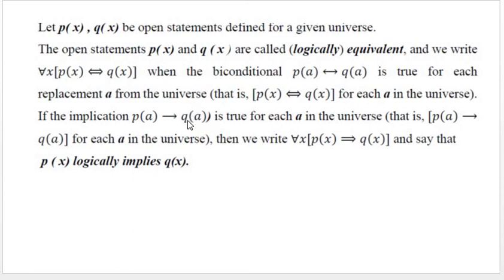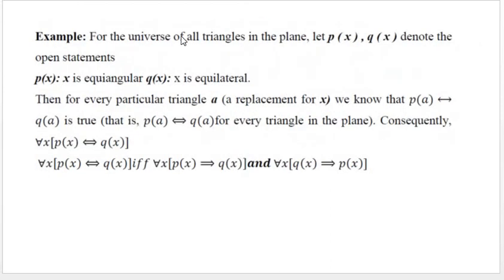If the implication P of a implies Q of a is true for each a in the universe, then we write for all x P of x implies Q of x and say that P of x logically implies Q of x. For example, consider the universe of all triangles in the plane. Let P of x and Q of x denote open statements: x is equiangular and Q of x is x is equilateral. So for a particular triangle a, a replacement for x, P of a implies Q of a is true.